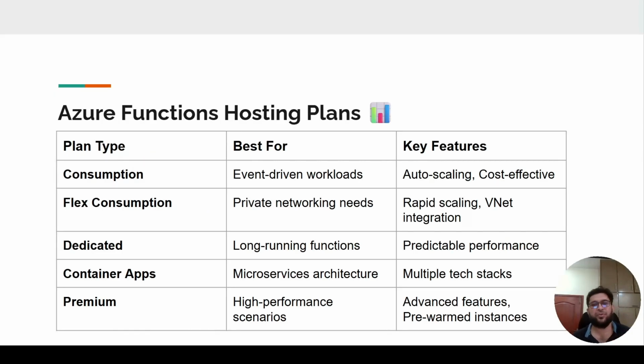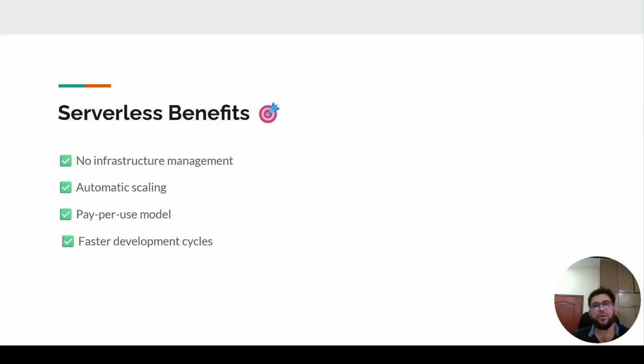When you create an Azure Function, you will select a hosting plan. Here is some information about the hosting plans. Consumption works for event-driven workloads, it auto scales and is cost effective. In this course we will mostly use Consumption because it's truly serverless. If you have a containerized application, you can use the Container Apps hosting plan. It's up to your requirements.